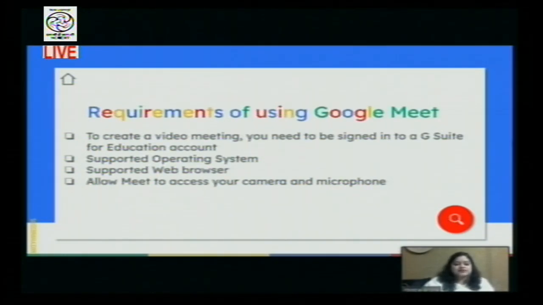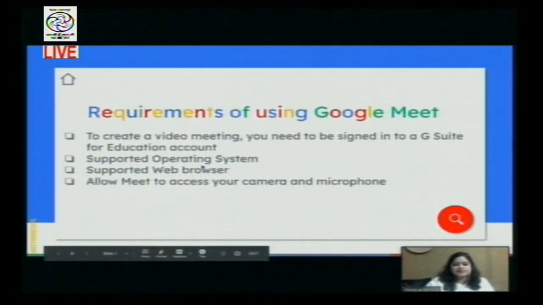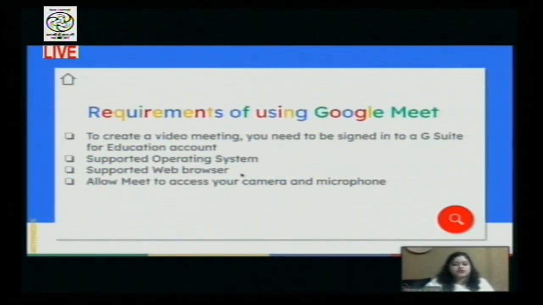Then you have your web browsers. Similarly, in these operating systems, there are web browsers available. Like for instance, for Microsoft, you have Microsoft Edge. Then for Apple, you have Safari. You can easily use Google Meet through that. Or for a Chromebook, you have the Chrome web browser, or you can have Mozilla Firefox.